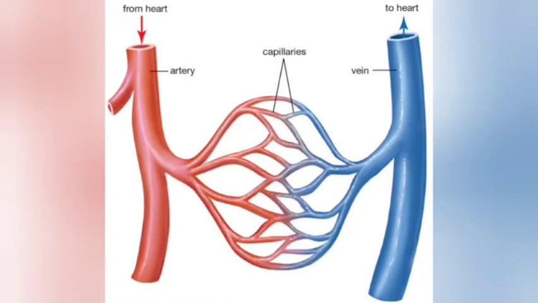Moving on to the veins. Veins are the blood vessels which carry deoxygenated blood towards the heart from various body parts. They have thin and elastic walls. There is an exception in the veins too. The pulmonary vein carries oxygenated blood.